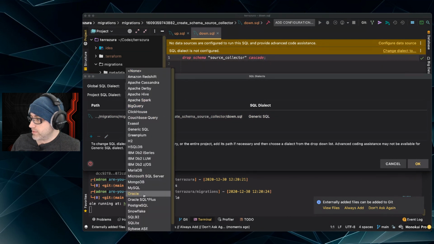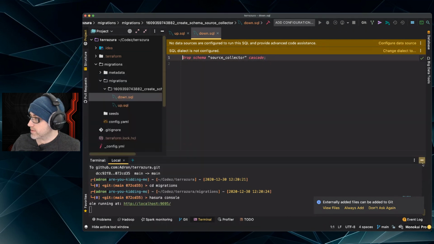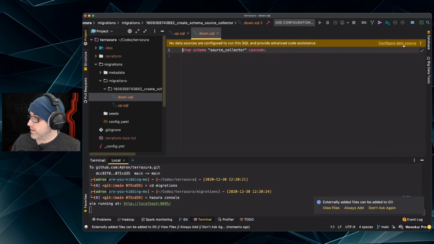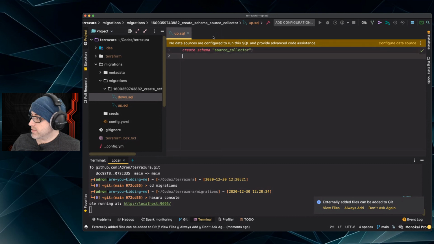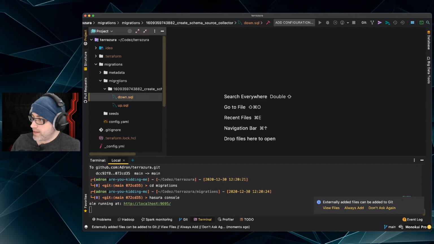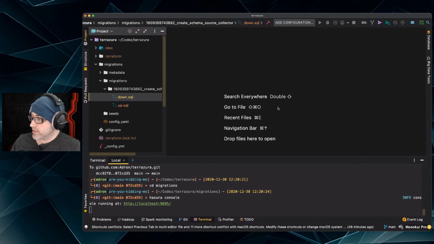And then we'll do project dialect of Postgres. Okay. And then data source, we are not going to mess with that. We'll just leave it alone. But it's good for now. So it knows that we're writing and should check for PSQL, Postgres SQL.